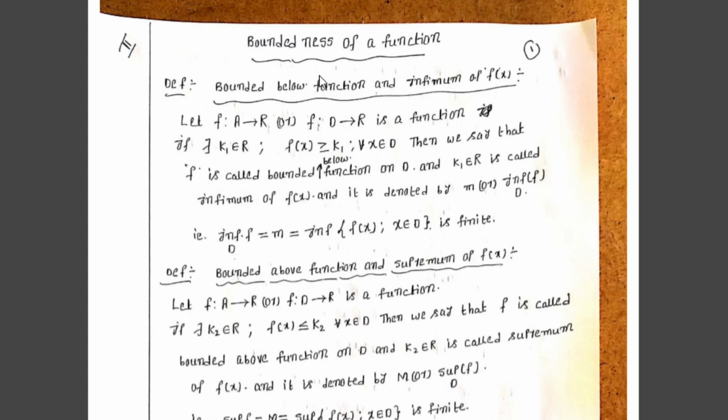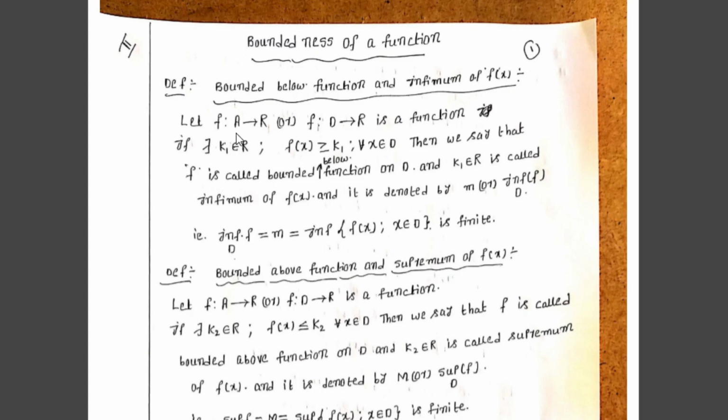Today we will discuss some definitions based on a function defined on some domain. First, the boundedness of a function. First definition: bounded below function and infimum of a function f(x).